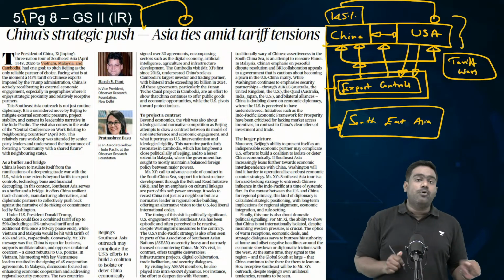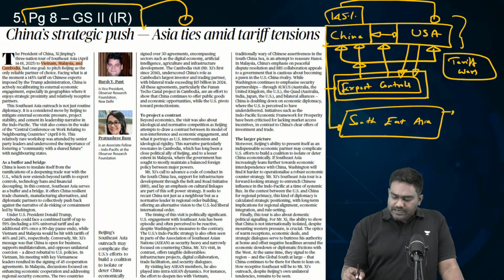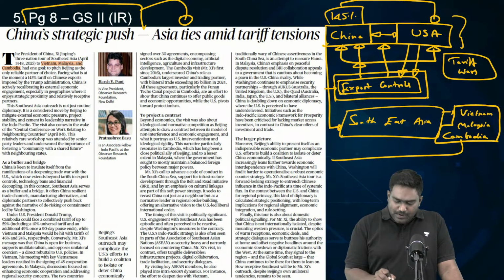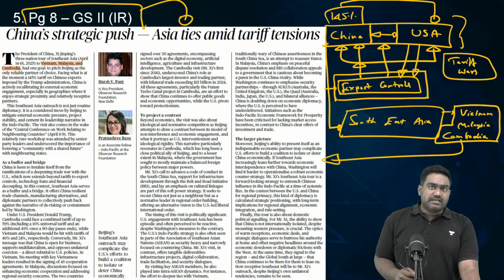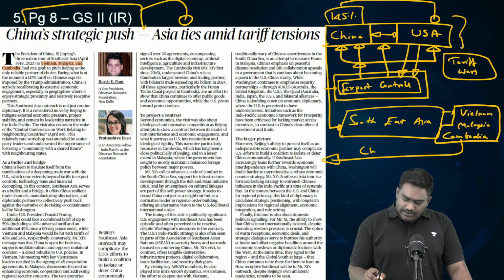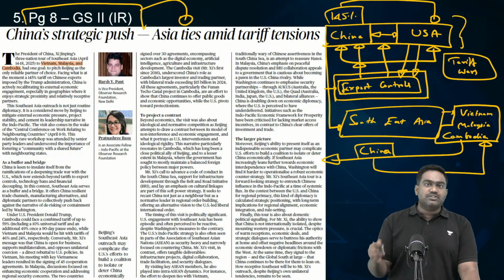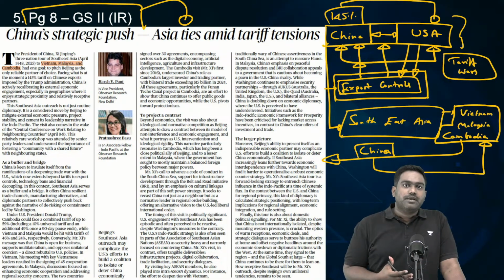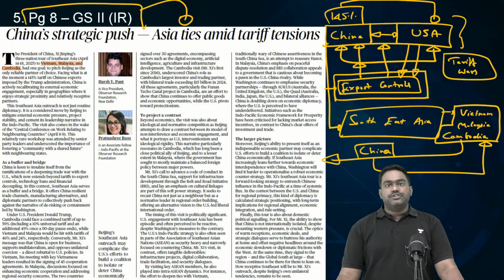Just 2 weeks ago, Xi Jinping visited Vietnam, visited Malaysia, he also visited Cambodia. Now, this has been closely watched by experts, by governments around the world, as it marks a clear focus of China on these countries to rejuvenate its ties with Southeast Asian countries so it can build a parallel power block of itself to counter the American containment strategy.